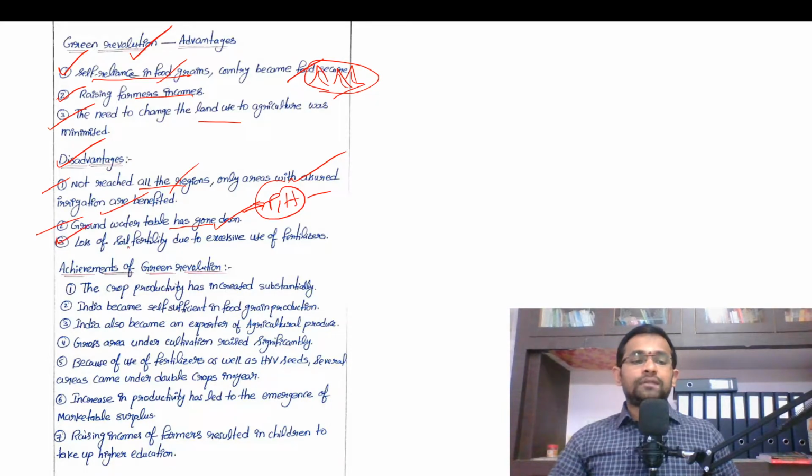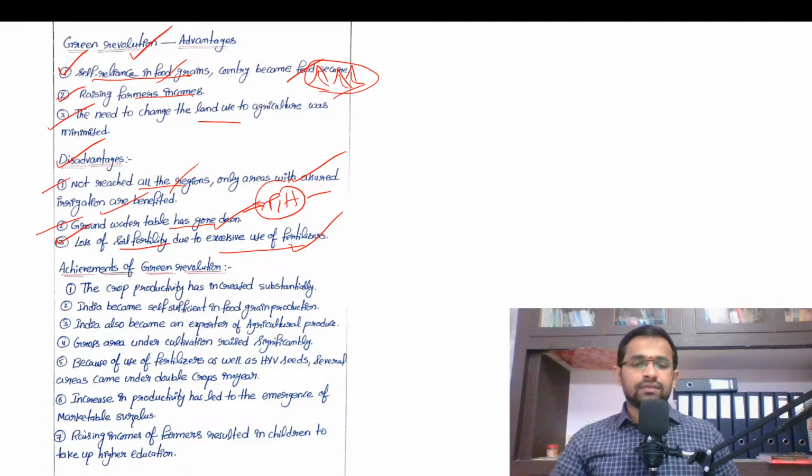And loss of soil fertility due to excessive usage of fertilizers. So the farmers are not using the fertilizers in a scientific way. Though the soil in few areas of India is fertile in nature, they don't need extra fertilizer. However, without knowing that, the farmers are using fertilizers. Excessive usage of fertilizers led to the loss of soil fertility. So these are the disadvantages of the Green Revolution.